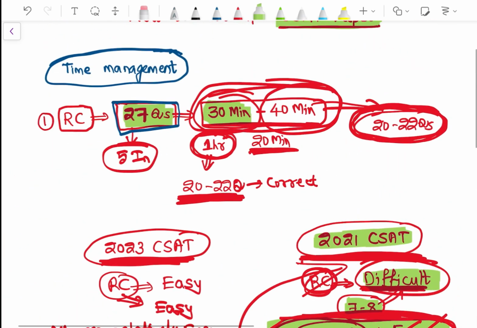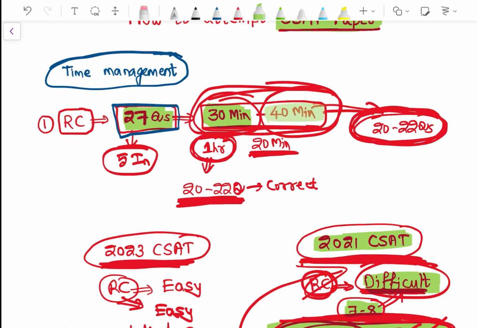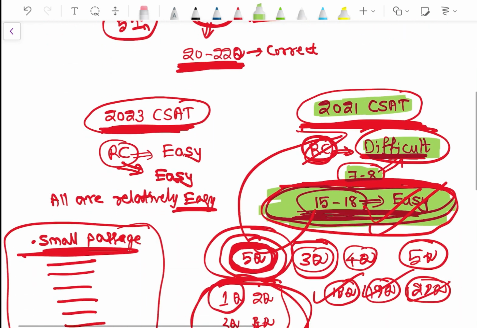So that is the first 30 to 40 minutes of your CSAT paper. You can do reading comprehension. अगर if you are comfortable in maths and reasoning, then also you can start with maths and reasoning, ठीक है. ये हो गया first 30 to 40 minutes.